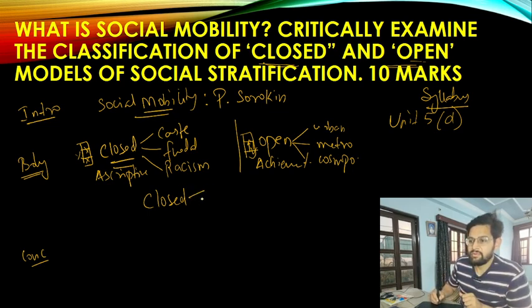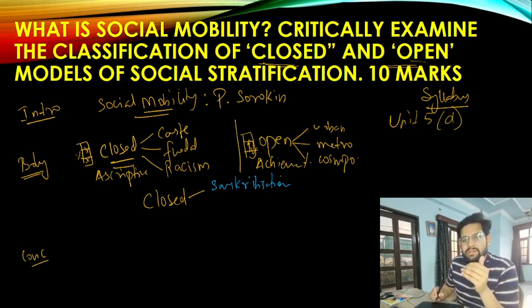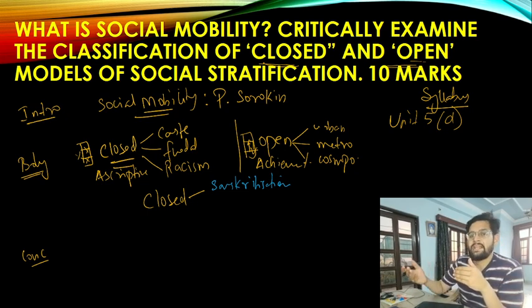If you talk about closed societies not being completely closed, we have some elements realistically. If you talk about an element such as Sanskritization, people are able to move up and down. There is a phenomenon of imitation of the upper caste by lower caste individuals. The non-Dvijas are acting like Dvijas.